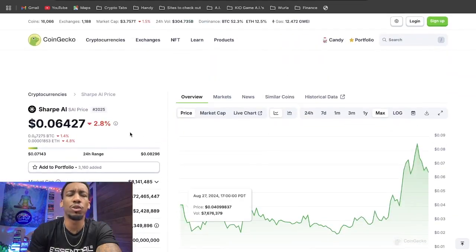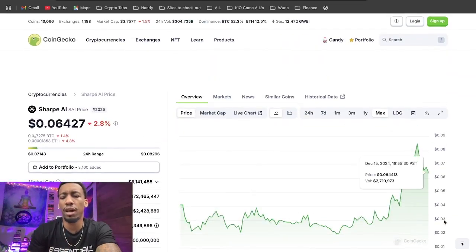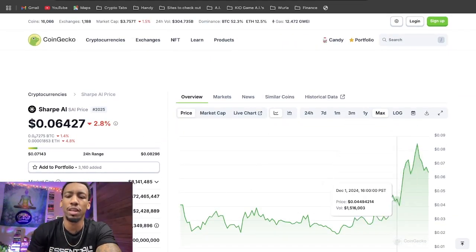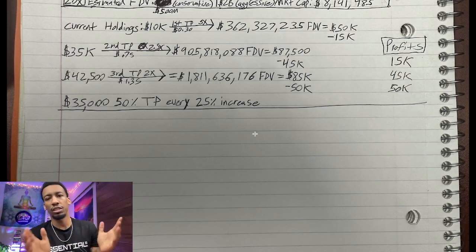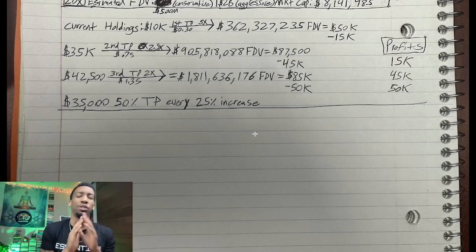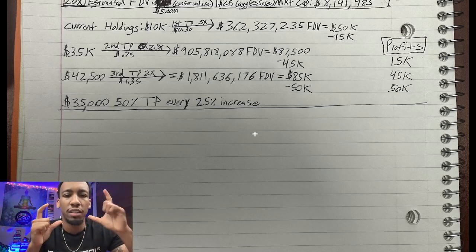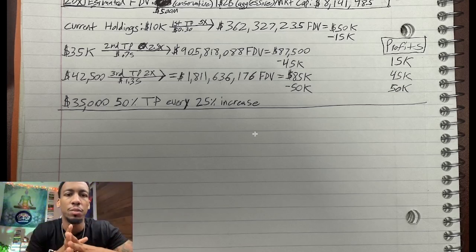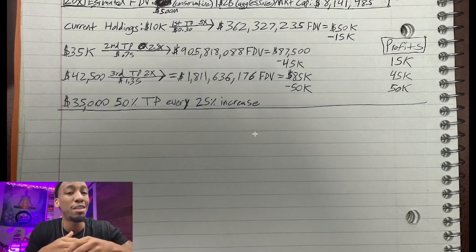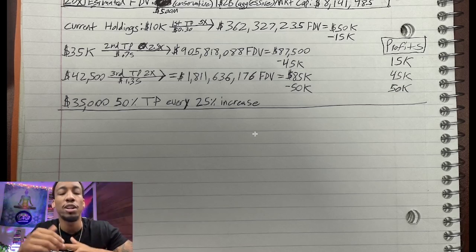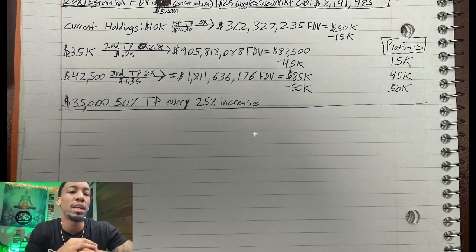So now let's go over my step-by-step take profit plan on how I plan on turning 10K into 145K. Okay, so right now the price is 6 cents, and the fully diluted valuation, like I said, is almost 72.5 million. When you're coming up with a take profit plan, you want to have a conservative estimate and an aggressive estimate as to where you think the price is going to go, and have your strategy set up to where even if it doesn't reach your conservative or it exceeds your aggressive, you're still making some good money.